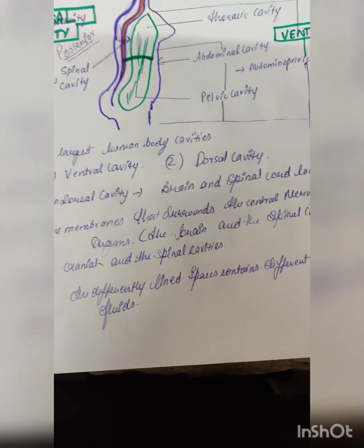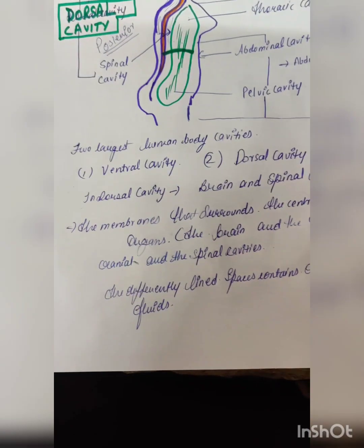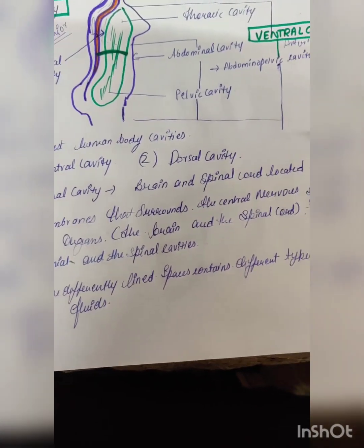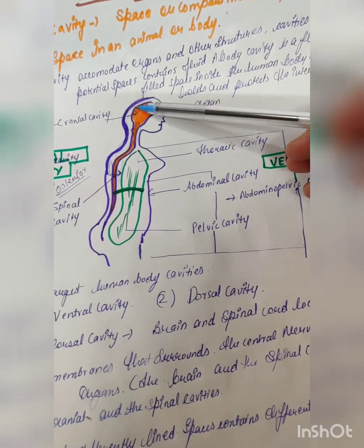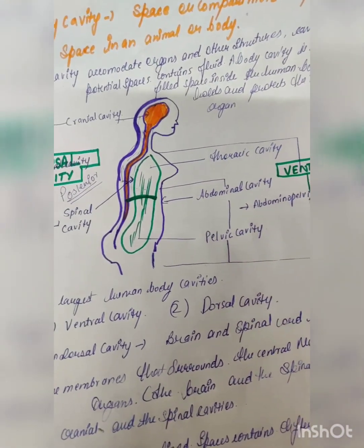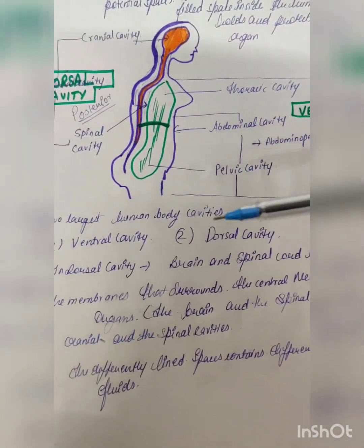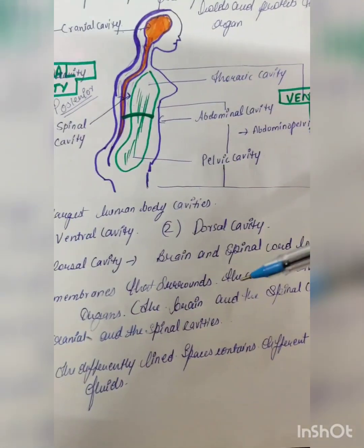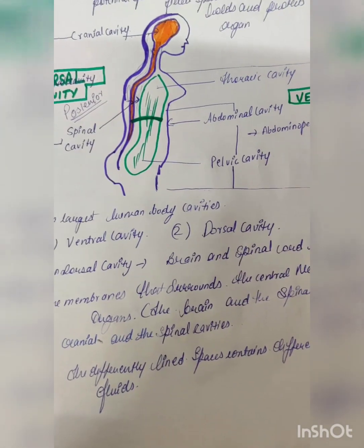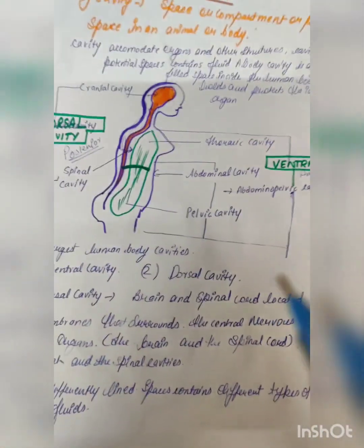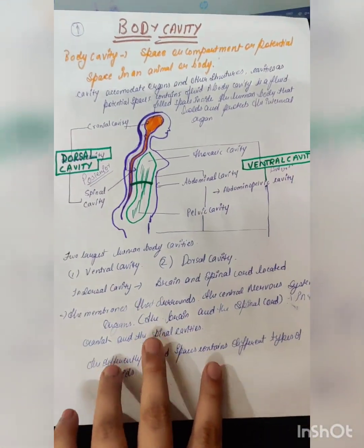Now what is the dorsal cavity? The brain and spinal cord are located there. The membranes that surround the central nervous system also come under the dorsal cavity only. So the membranes surround the central nervous system organs, the brain and the spinal cord, in the cranial and the spinal cavity. This is what the body cavity means.